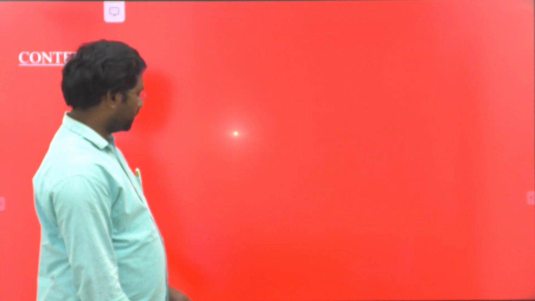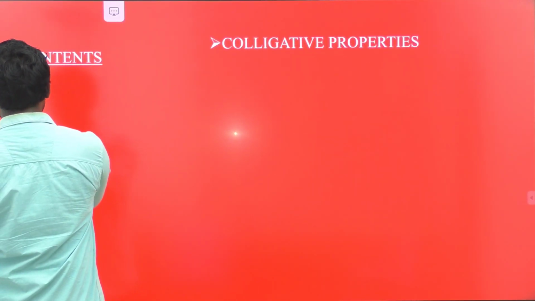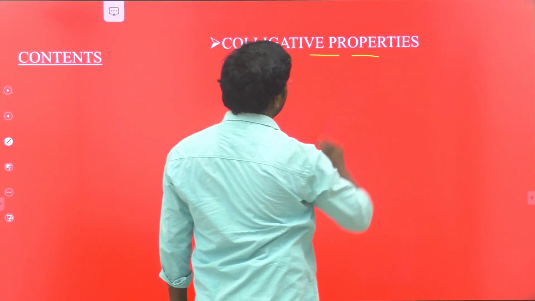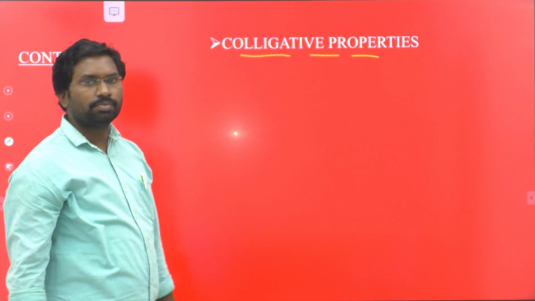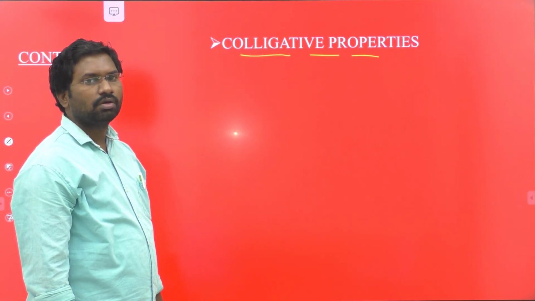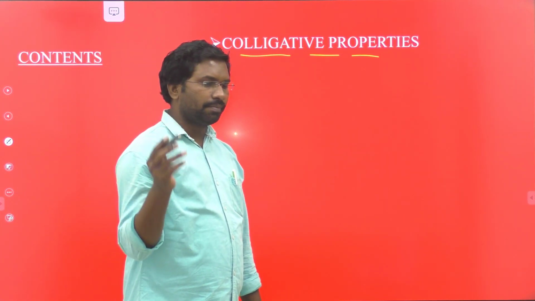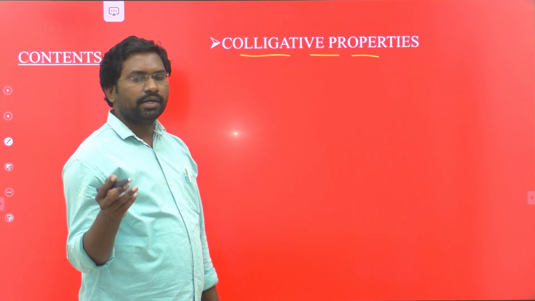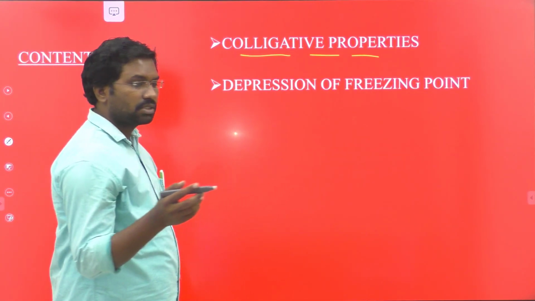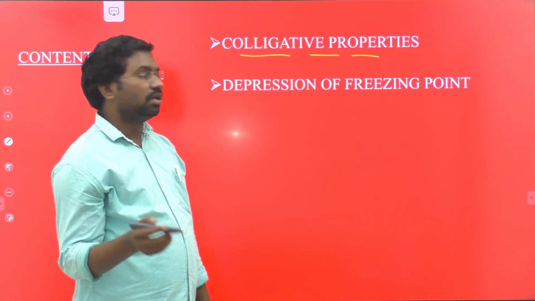So look at the contents present in this video. First one, colligative properties. I already gave the information about the colligative properties in the previous video. Mainly colligative properties are four: relative lowering of vapor pressure, elevation of boiling point, depression of freezing point, and osmotic pressure. We already discussed the first two, that are relative lowering of vapor pressure and elevation of boiling point.